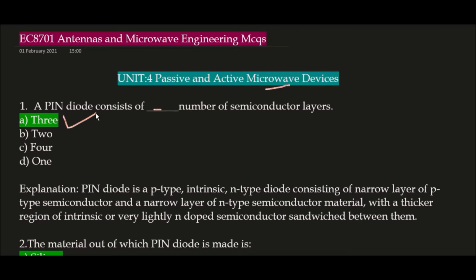A PIN diode is a p-type, intrinsic and n-type diode consisting of a narrow layer of p-type semiconductor and a narrow layer of n-type semiconductor material with a thicker region of intrinsic or very lightly n-doped semiconductor sandwiched between them. So in this way, p-type, intrinsic and n-type layers. The correct answer is option A, 3.